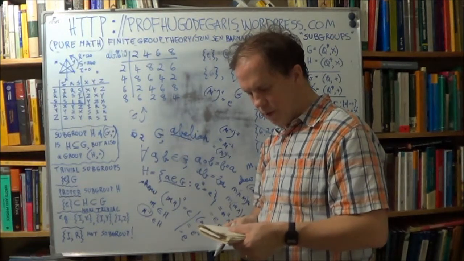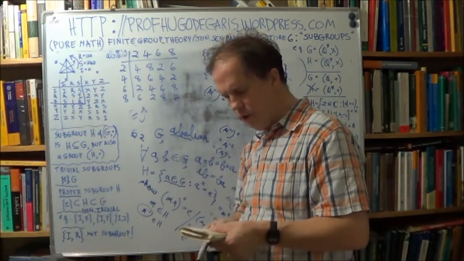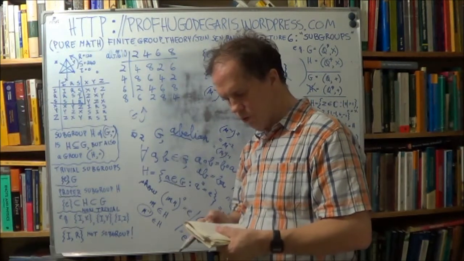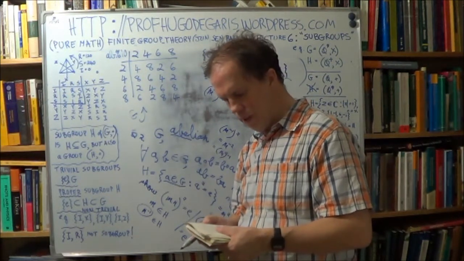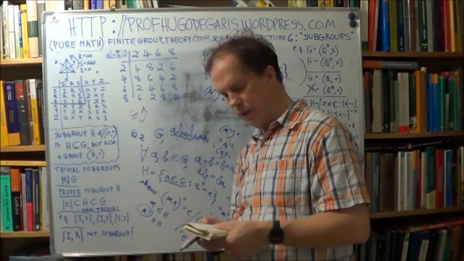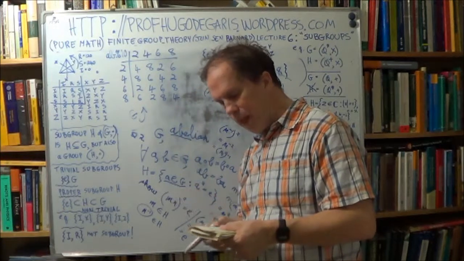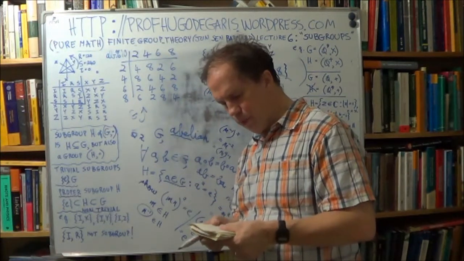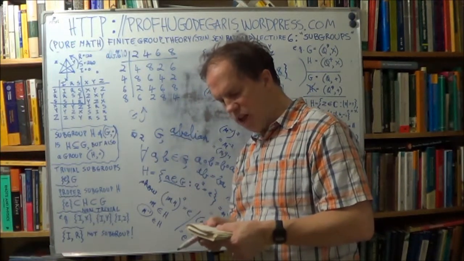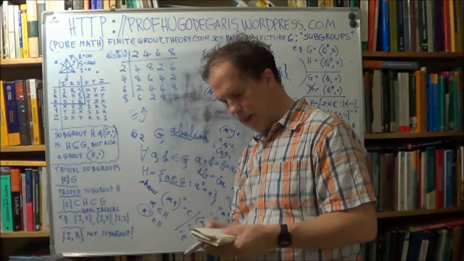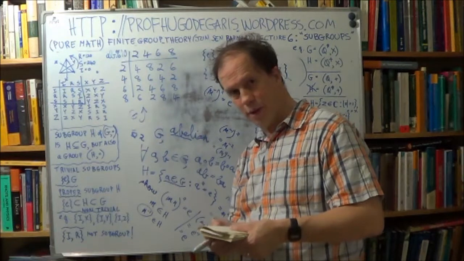Okay, next one. This one's tougher. An infinite proper subgroup of an infinite group must be abelian. Ooh, that's not easy. Okay, I'll say it again. Now, concentrate, right? An infinite proper subgroup of an infinite group must be abelian. Now, I really had to scratch my head for that one.